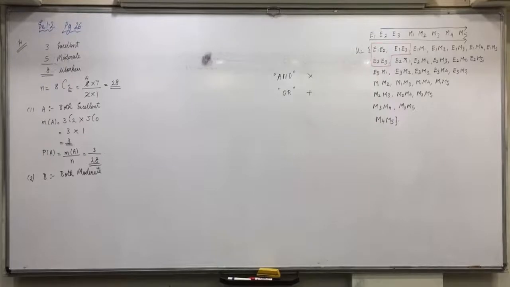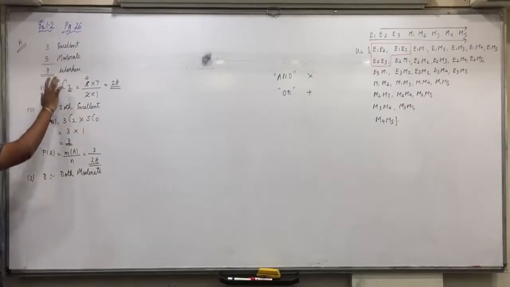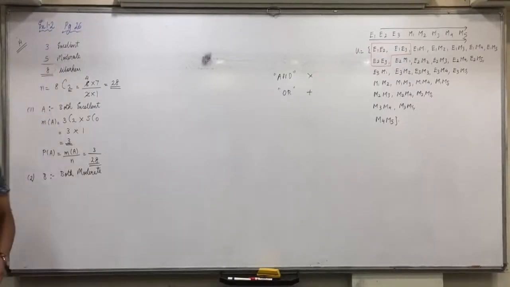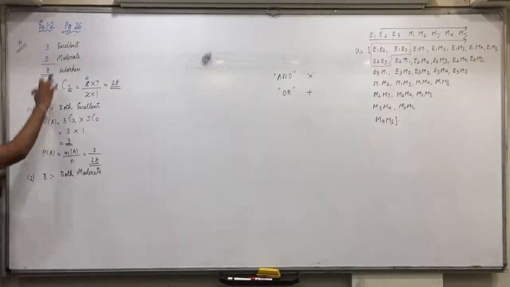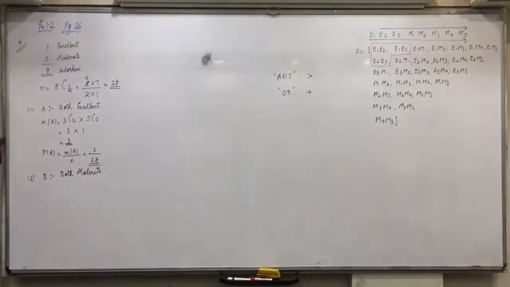Now, how will you find M of B? Yes, now both moderate means 5C2 and 3C0. Both moderate means 2 moderate and 0 excellent.